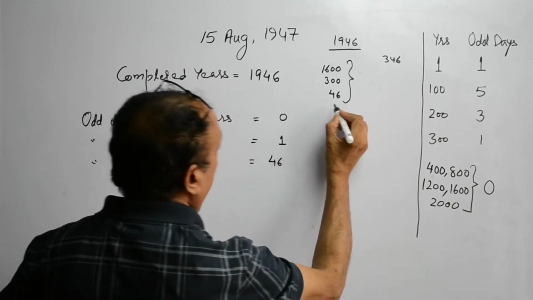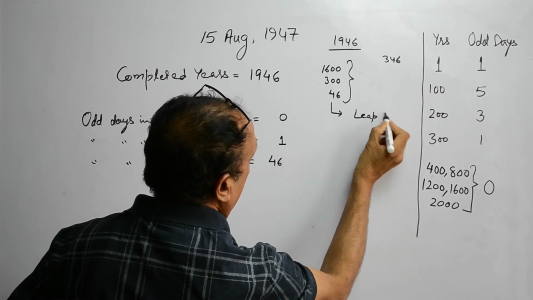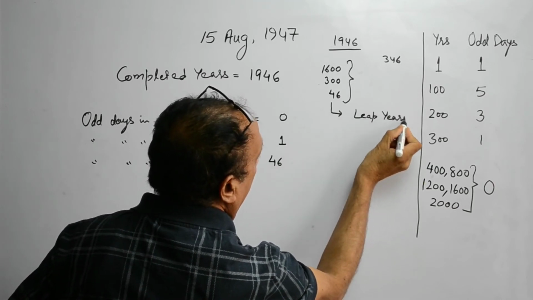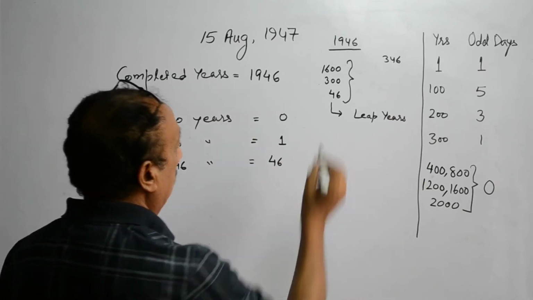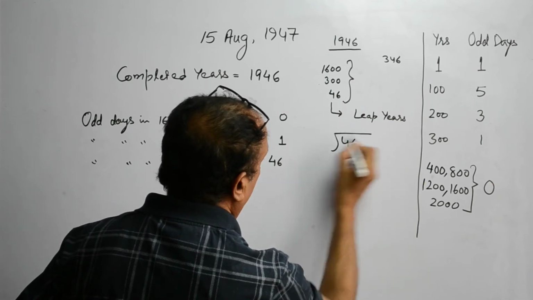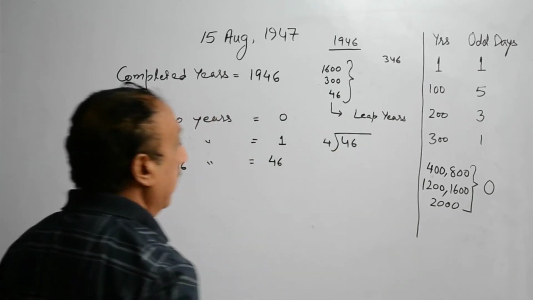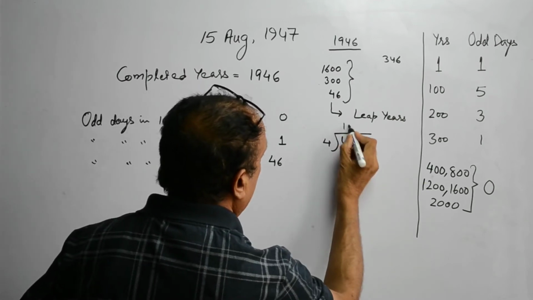Now, in these 46 years, there will be leap years. In leap years, we have one extra odd day. So, in 46 years, when we divide it by 4, because after every 4 years, we get a leap year, we get 11.